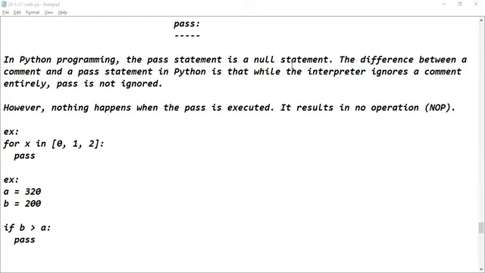Are you able to see the notepad editor? Yes, sir. Okay. Once we finish the topic of unconditional branching statements, we will move towards the nested loops concept. After completing nested loops, we will look into input output statements. Is it okay for you people? Hello, Rajkishore. Yes, sir. Okay.